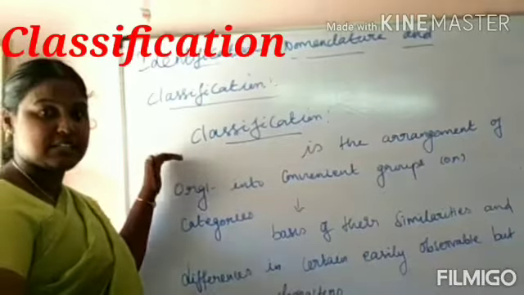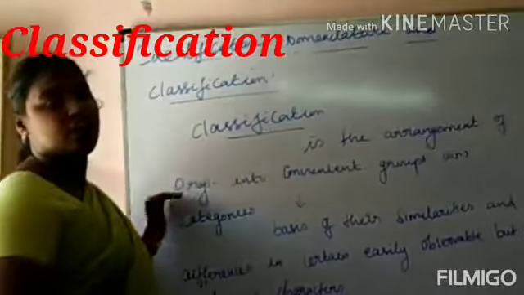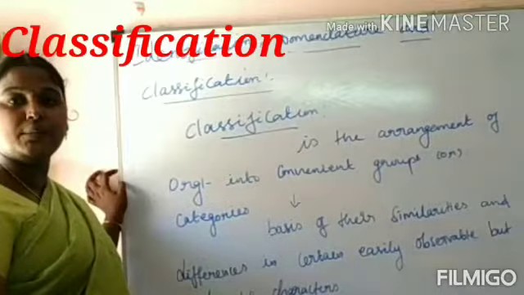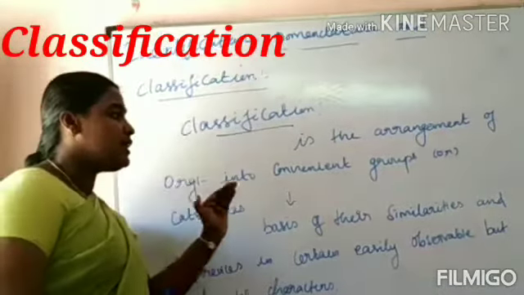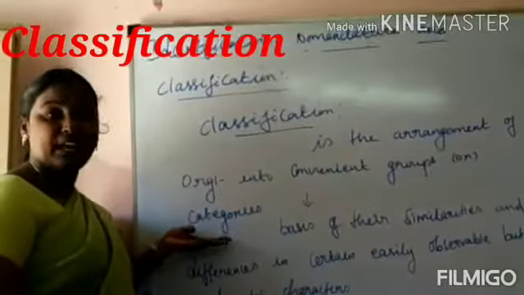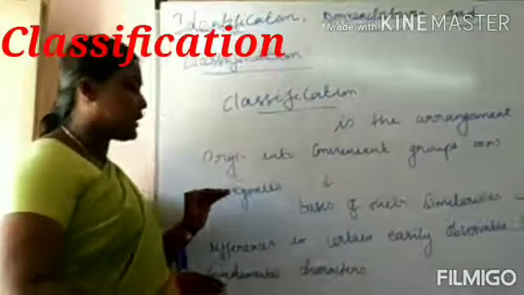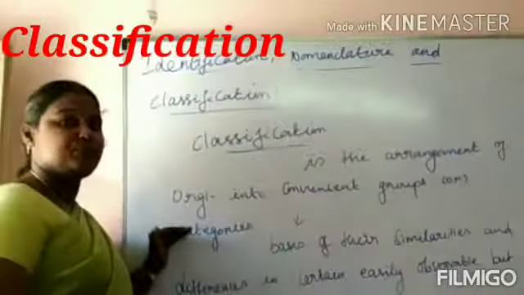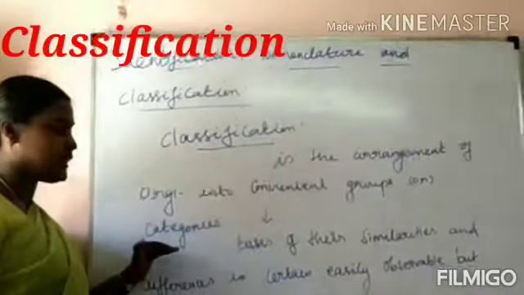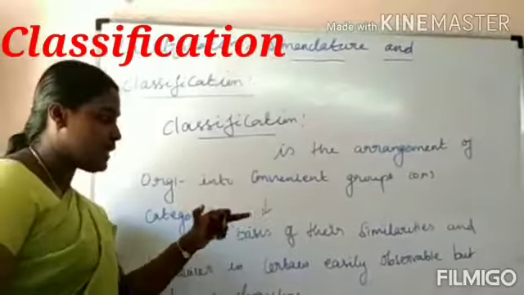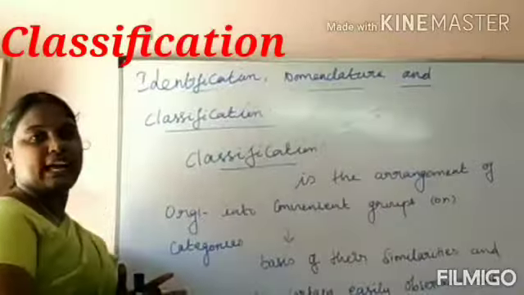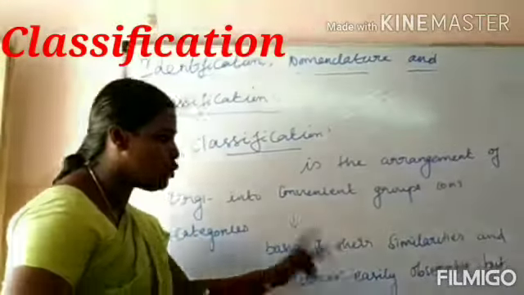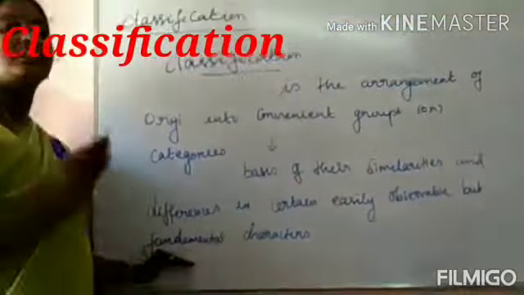So classification is nothing but the arrangement of organisms. What is classification? It is the arrangement of organisms into convenient groups or categories. How can they be arranged? We make groups or categories based on the similarities and differences in certain easily observable characters. These easily observable characters are the fundamental characters.